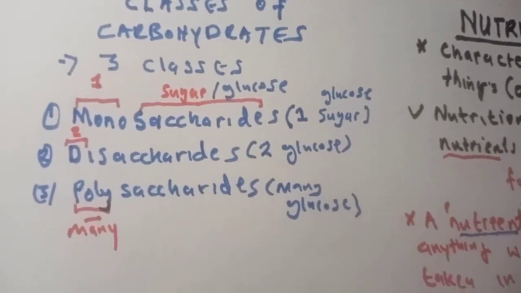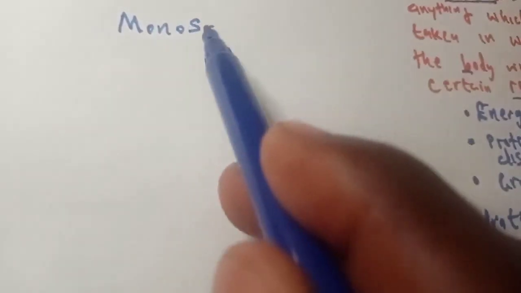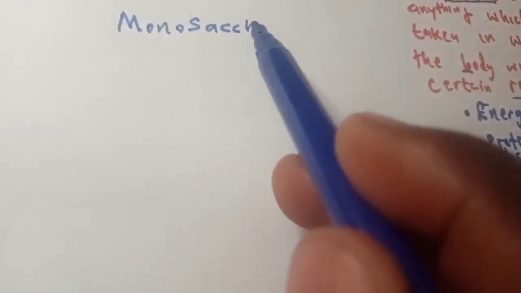So let's look at them one by one, starting with the monosaccharides. We've already said that monosaccharides simply means one glucose.